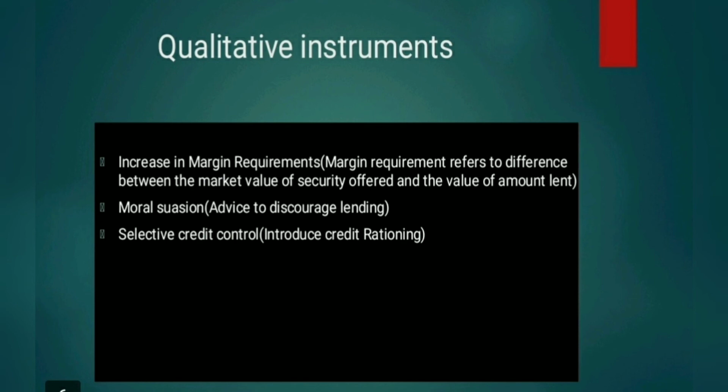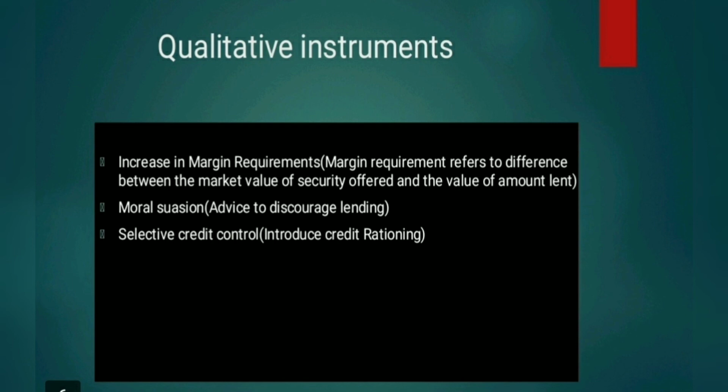Third one is selective credit control, that is, introducing credit rationing. It refers to a method in which the central bank gives a direction to other banks to give or not to give credit for certain purposes to particular sectors. So during excess demand, the central bank introduces the rationing of credit in order to prevent excessive flow of credit, particularly for speculative activities. It helps to wipe off the excess demand.